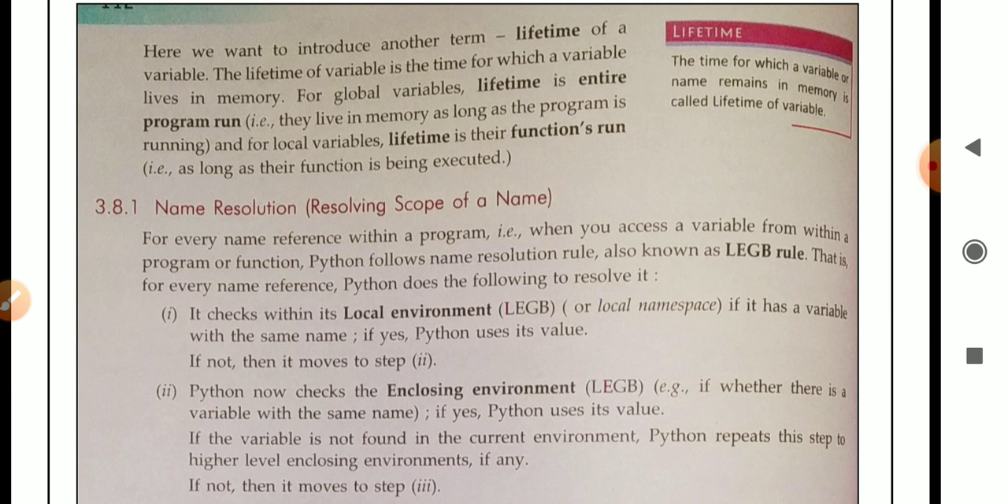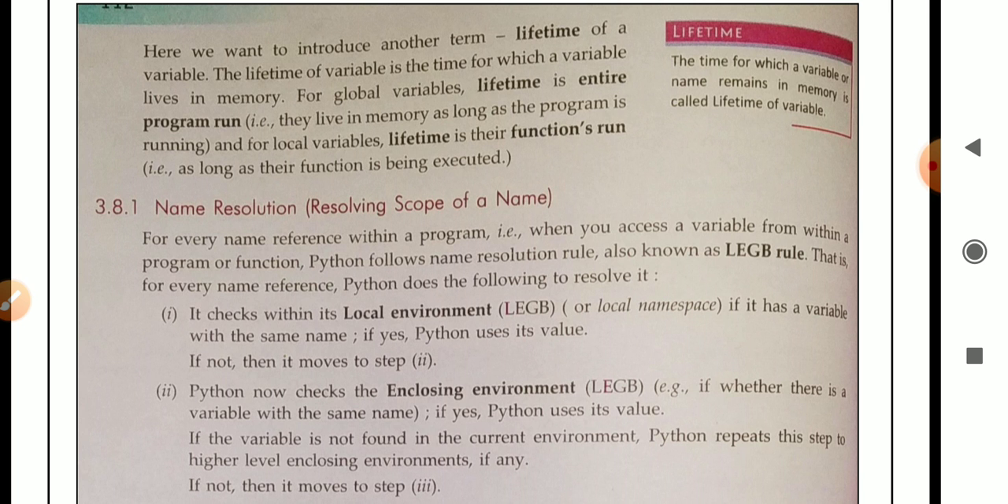Here we want to introduce another term, lifetime of a variable. Means what is the lifetime of a variable, means what is the life duration of a particular variable, when it will start and when it will stop. So the lifetime of a variable is the time for which a variable lives in memory, means the time period in which the particular variable is present inside the memory is known as the lifetime of that variable.